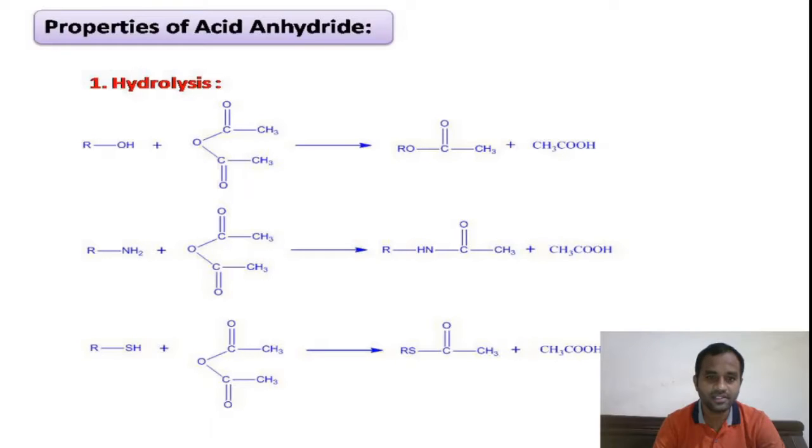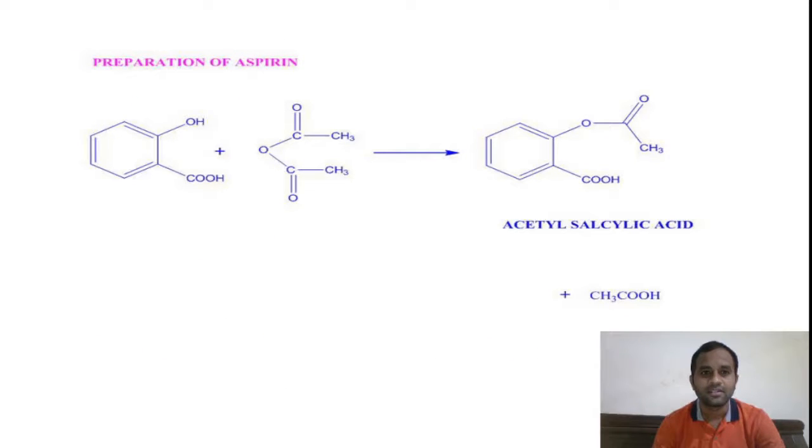Similarly, in the second reaction you see NH, hydrogen on the nitrogen of the amine group replaced by acyl group to get N-alkyl acetamide, and acetic acid is the side product. Similarly, the hydrogen atom on the thiol group is replaced by acyl using acid anhydride to give thioesters, right? This is also known as acetylation on hydrogen atom of hydroxy group, amine group or thiol group, right? Coming to the preparation of aspirin.